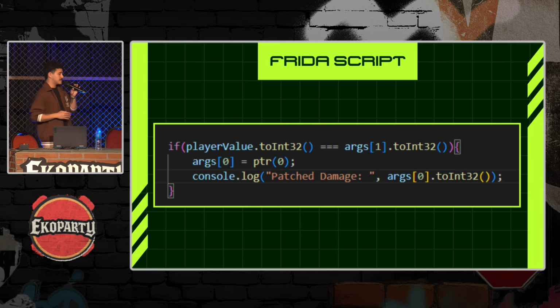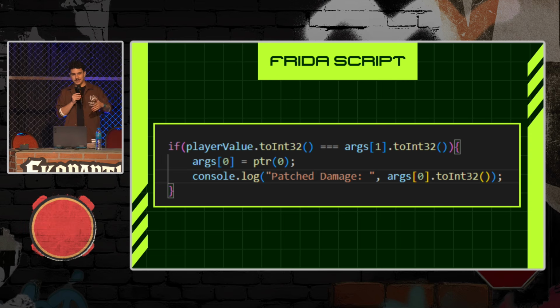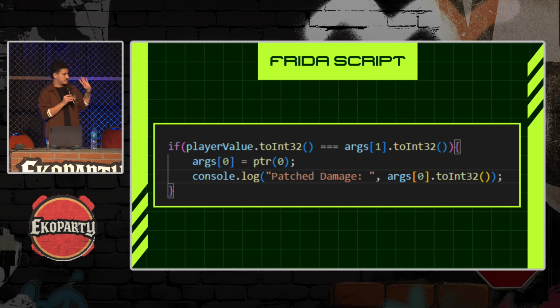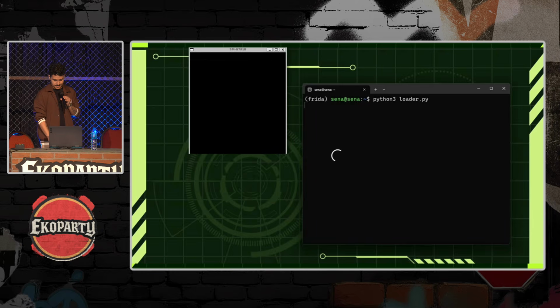And this is where the magic happens, and it's actually pretty simple. What I'm doing here is that I'm verifying, every time that the do damage function is called, if the player who's being dealt damage is myself, is my character, I'm going to just patch the damage to 0. So this way, we should be invincible because every time the damage is caused to me, the damage will be patched to 0. But every time the do damage function is being applied to another player, it will remain original. So let's see if this works.